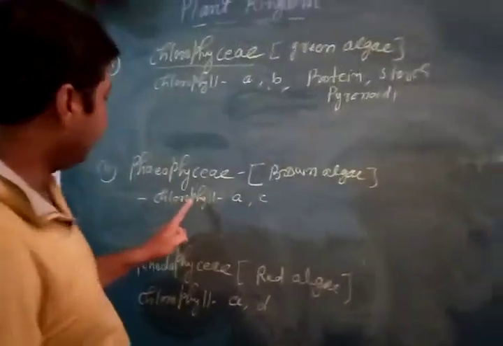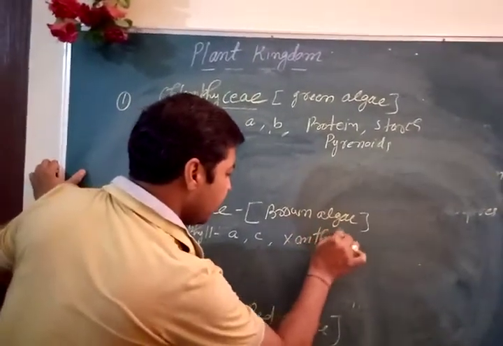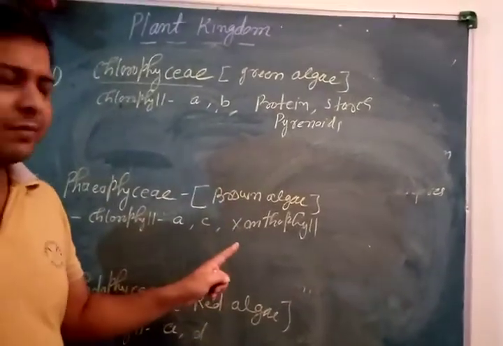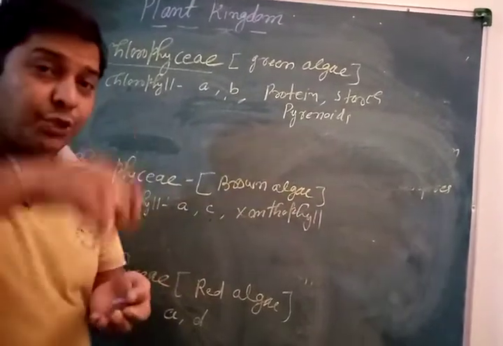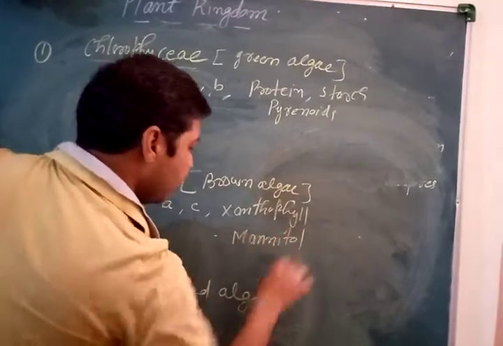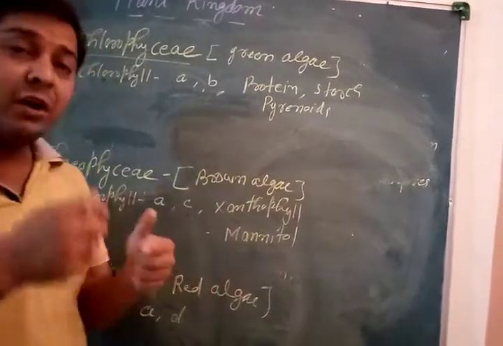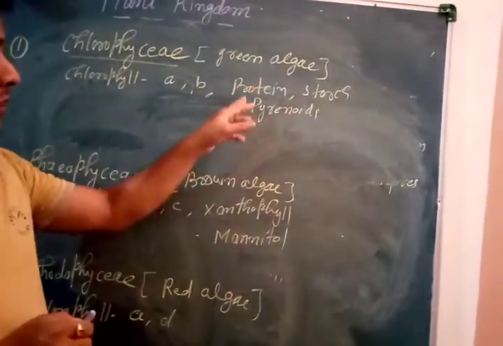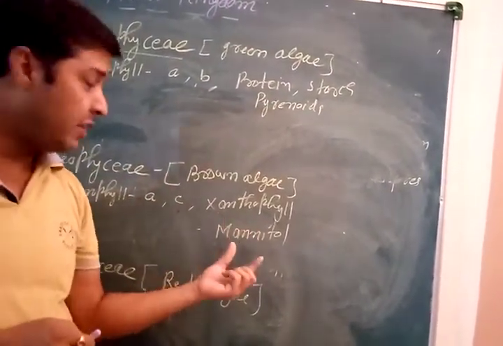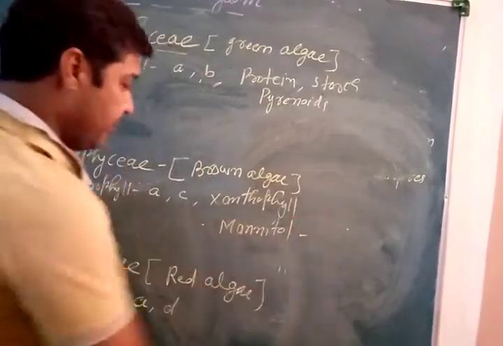If we talk about phaeophyceae, here we find xanthophyll. Clear? Here the food is stored in the form of mannitol or laminarin. Mannitol or laminarin, instead of being stored as starch in pyrenoids. Here the extra food is stored in the form of mannitol. Clear? This is very important, mannitol.